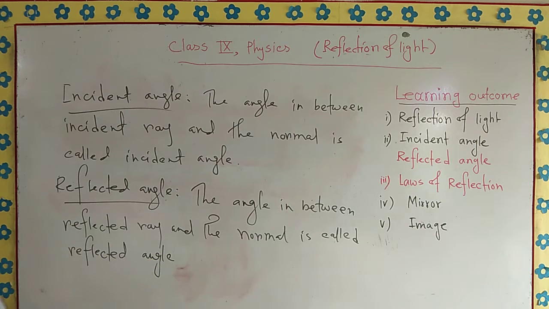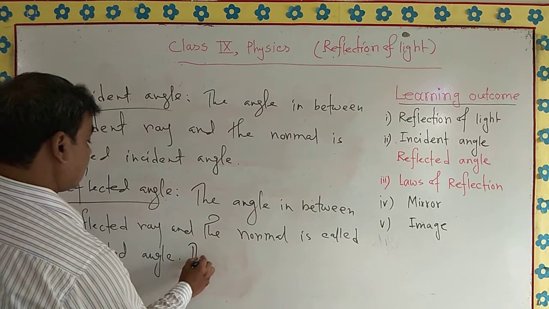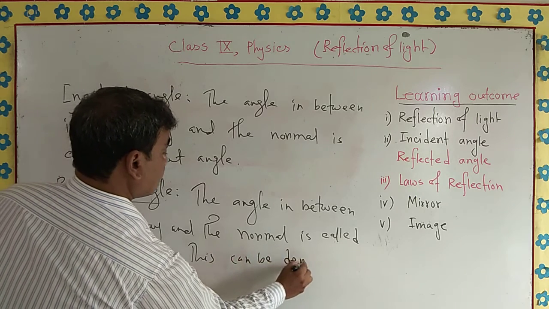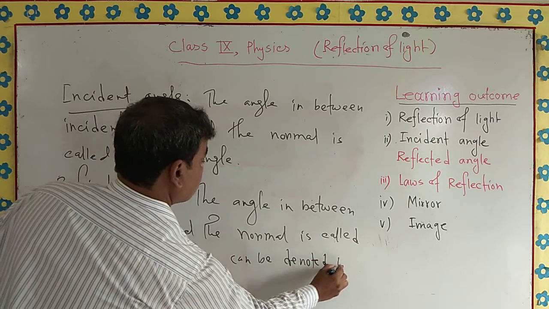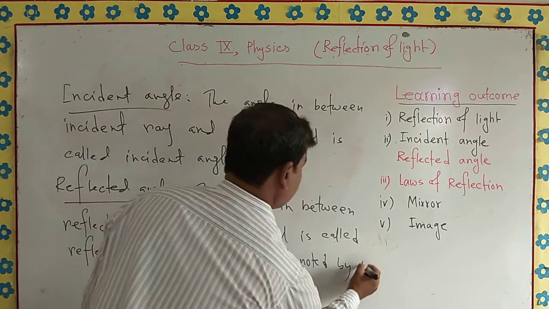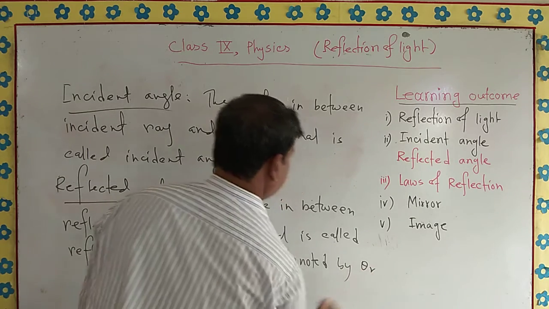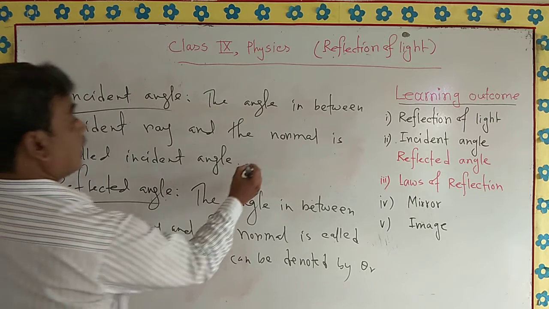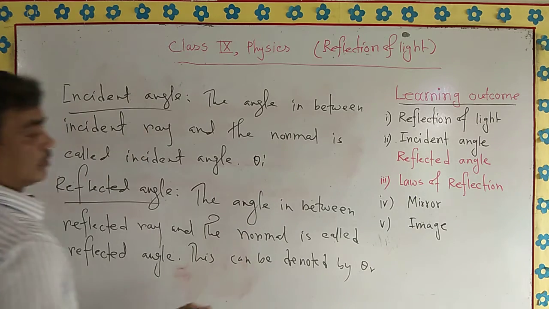This can be denoted by theta r, and incident angle can be denoted by theta i.